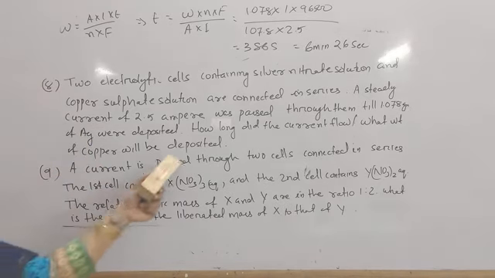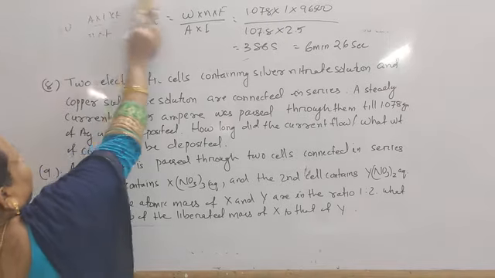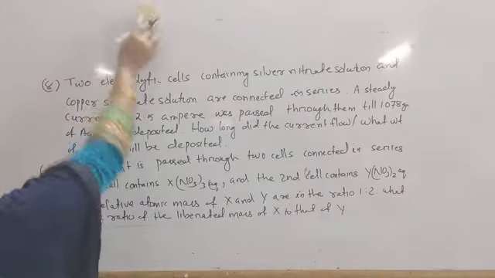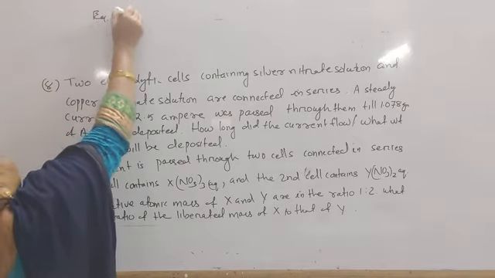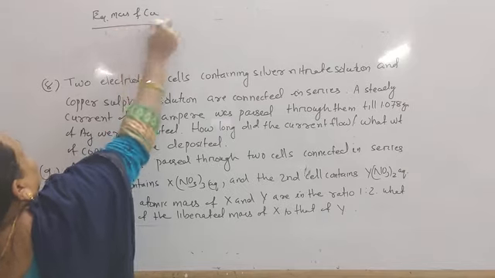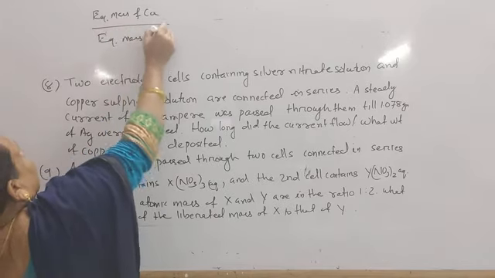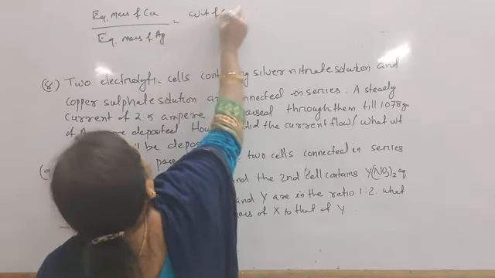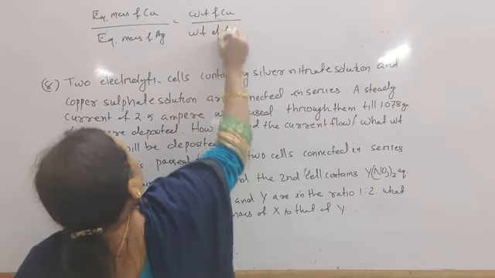What weight of copper will be deposited? That is your Faraday's second law, so here you have to apply Faraday's second law. What is that? Equivalent mass of copper by equivalent mass of silver equal to weight of copper by weight of silver.